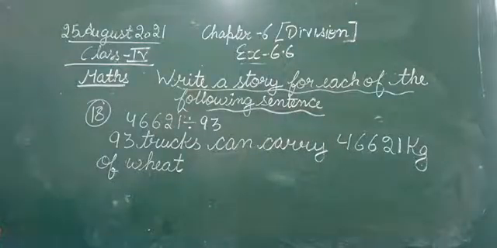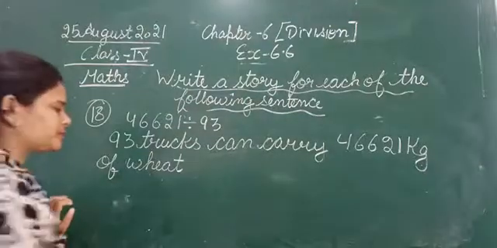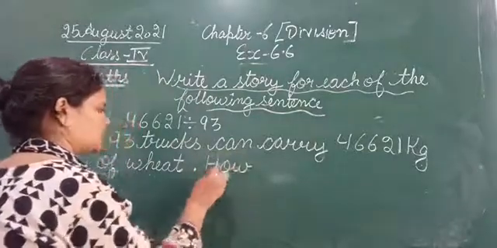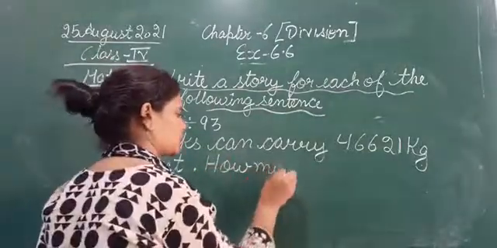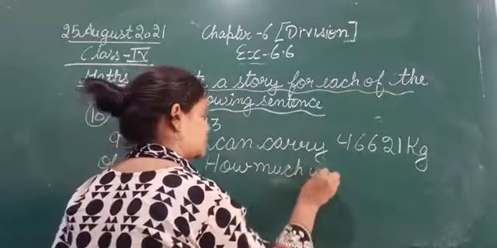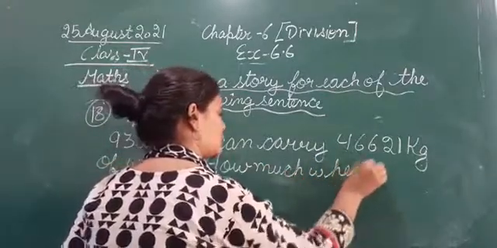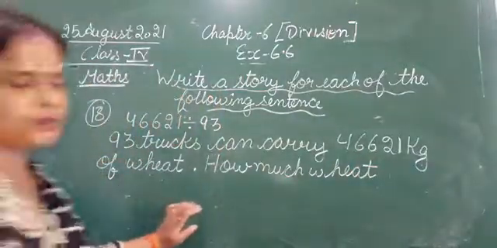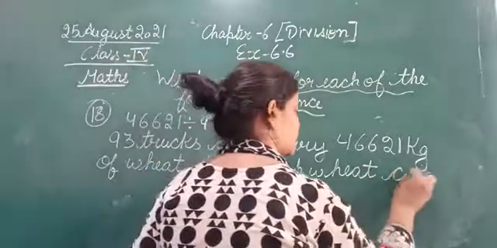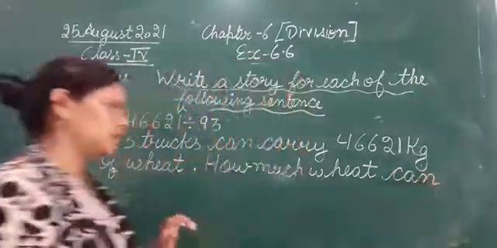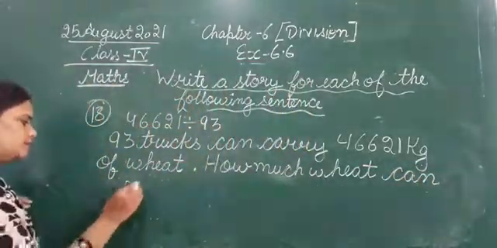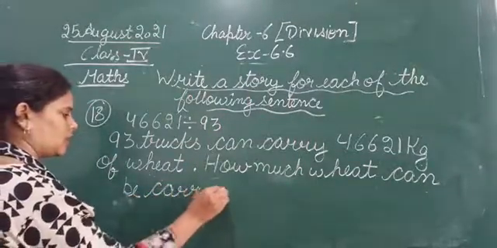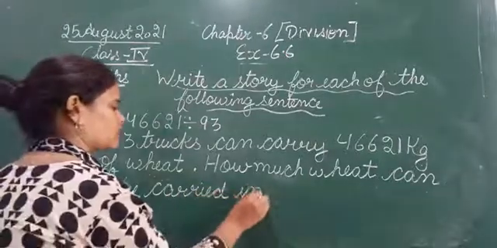Okay, full stop. How much wheat can be carried in one truck?